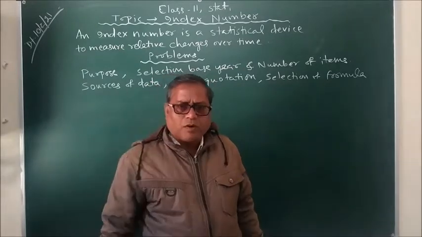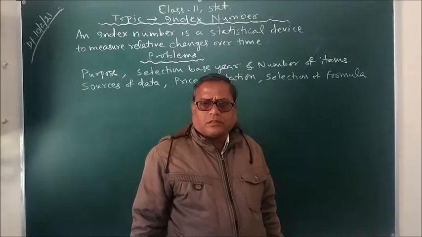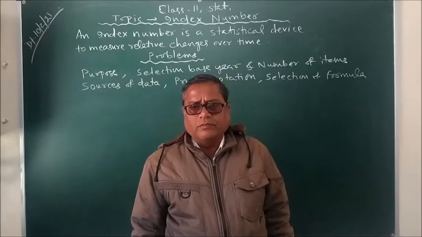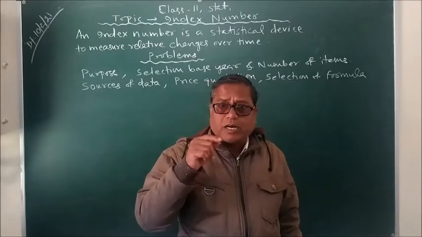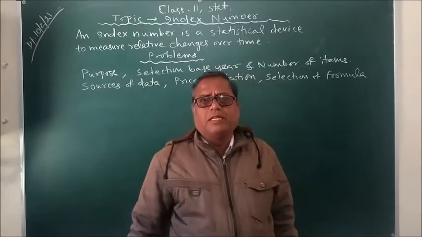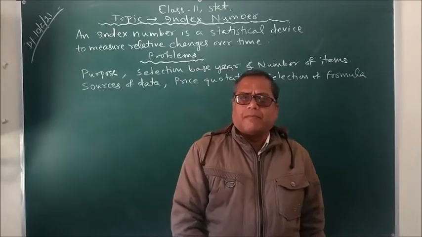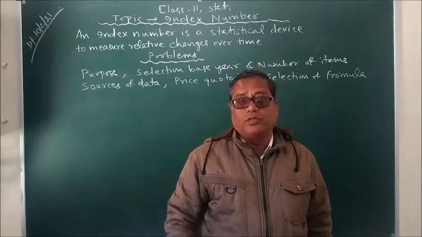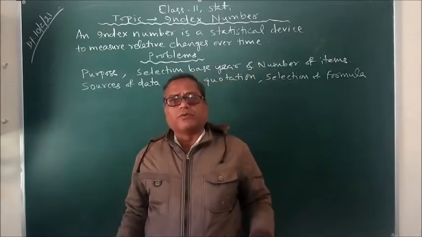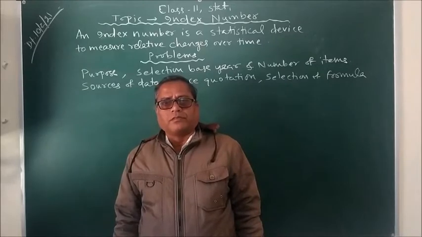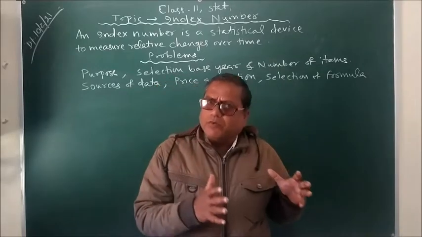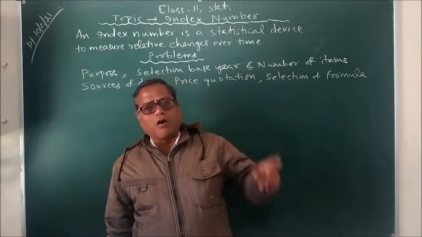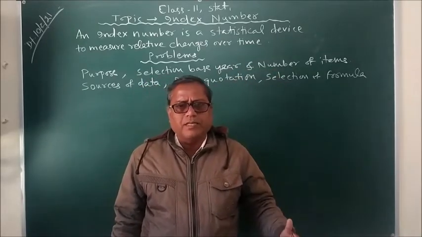For example, when I say what is the price of tomato per kilo, when we use the word price in its singular form, it means we are asking about the monetary value of a particular good. Here in our example, tomato. So when we use the word price, it refers to the money value of a particular good or service.